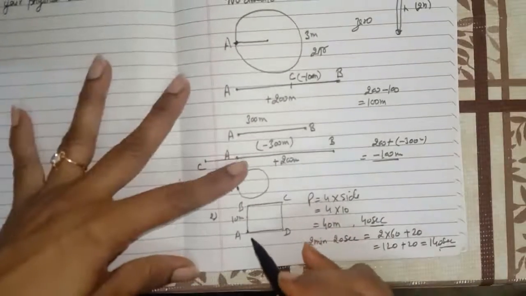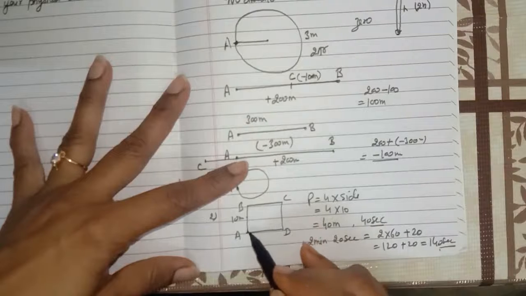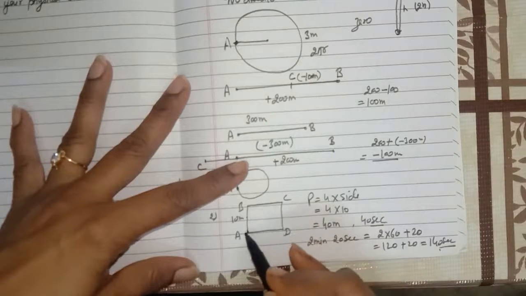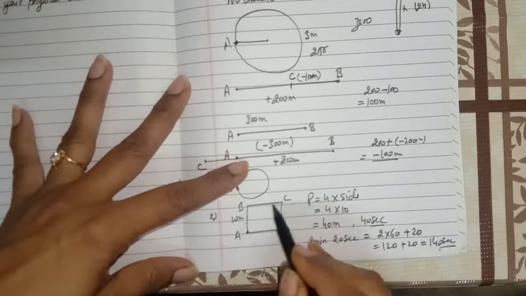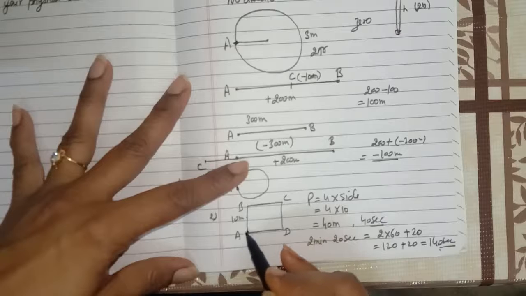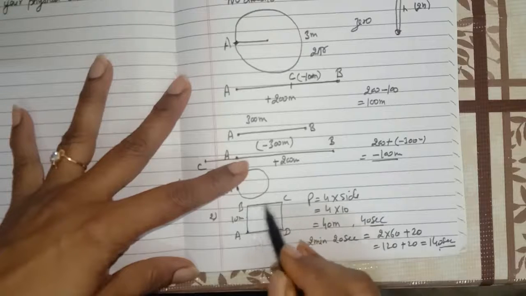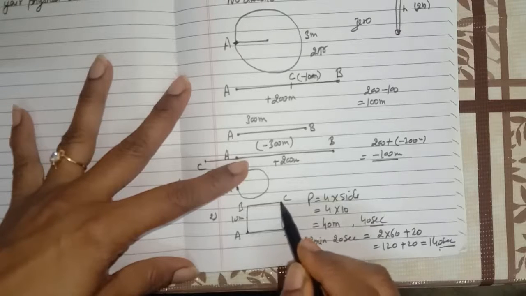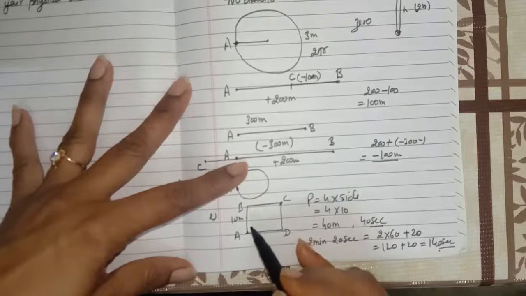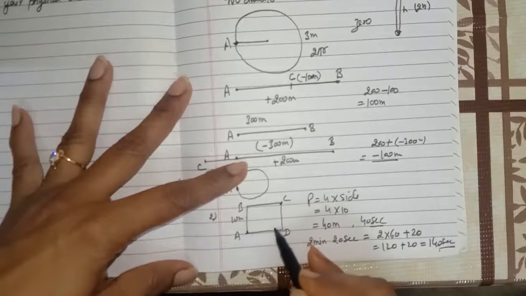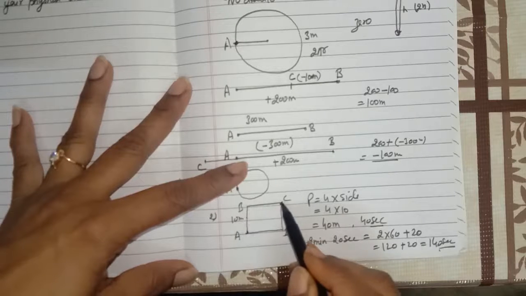It means if we start from here, he moves along the boundary and after traveling 3 complete rounds, 3.5 rounds means after traveling 3 rounds he will be there in half a round, right. Starting from here, he completed 3 rounds, and after 3 rounds, half a round means now he is here.